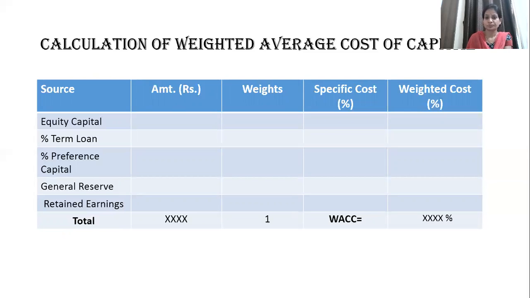Okay, with the earlier formulas which we have referred to, we'll be able to calculate the individual cost of each source, and that cost will be mentioned here as the specific cost. As we know it comes in percentage, I have mentioned it in percentage, right? The last column, the weighted cost, is nothing but the specific cost of each source multiplied by the weight, or the proportion of that source in the total capital. Now let us have a look at one sum.